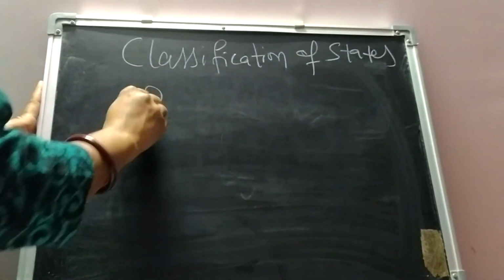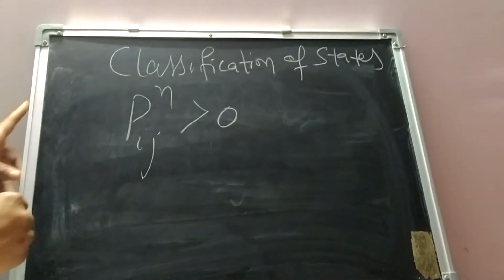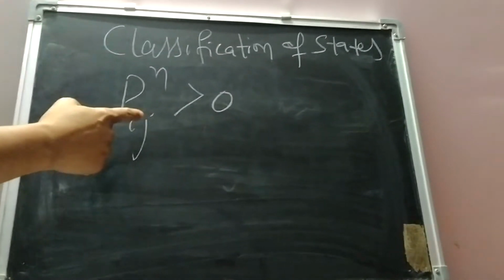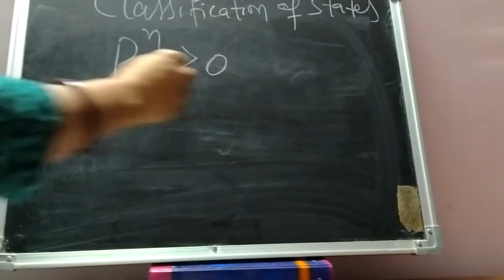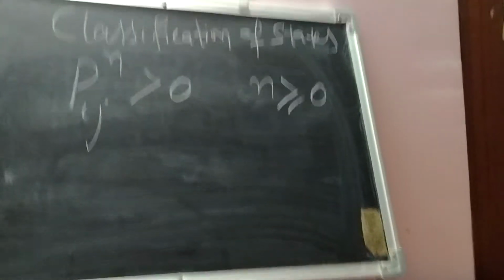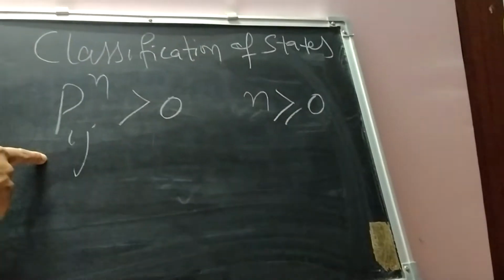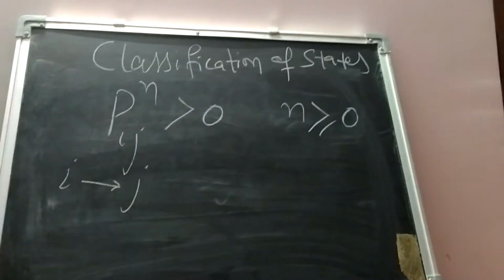Suppose we have Pij(n) greater than 0. What is this? This is the transition probability from state i to state j in n steps, and this is true for n greater than or equal to 0. Then we say that state j is accessible from state i, and the notation for the same is i → j.